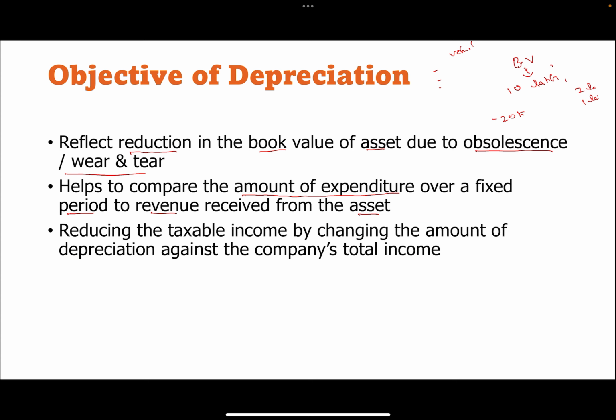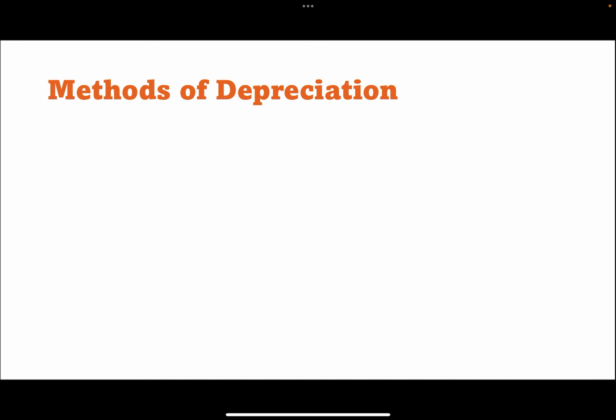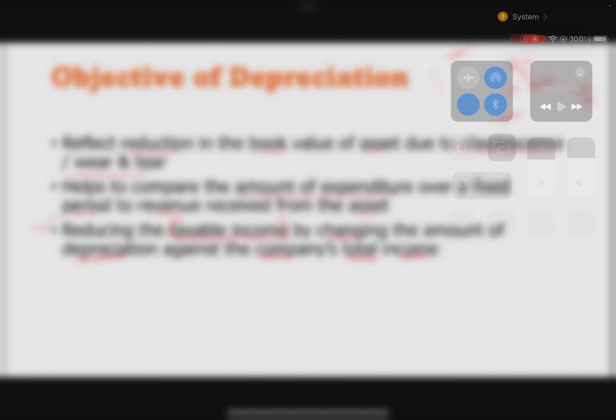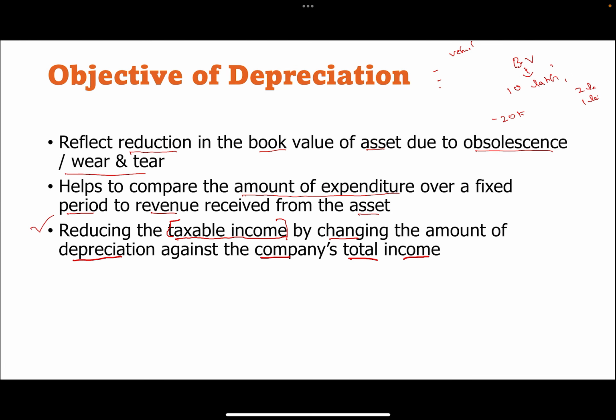You need to spend more and more money for each maintenance. And then we can reduce the taxable income. This is one of the main objectives of depreciation, by charging the amount of depreciation against the company's total income. That means you can reduce the taxable income by accounting for the depreciation. So that is one of the main objectives of depreciation. In the next lecture, we will discuss the methods of depreciation in detail.